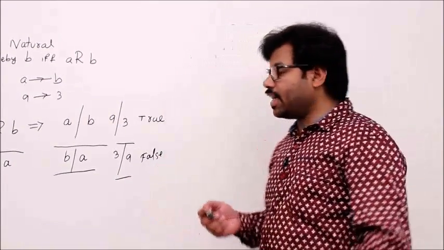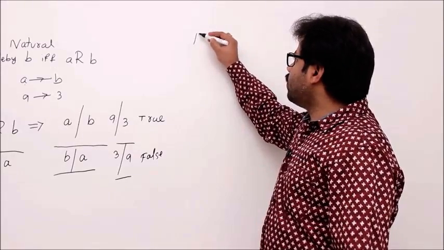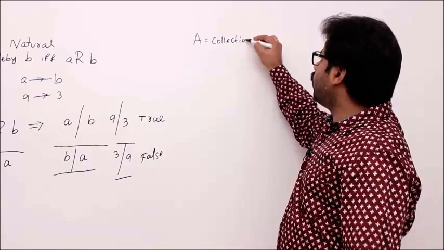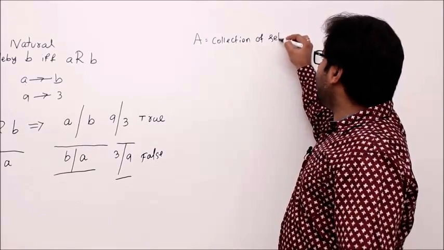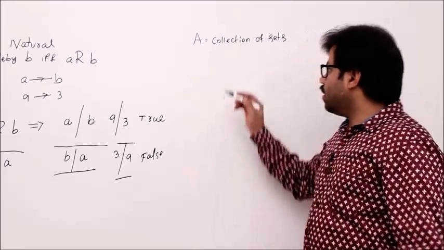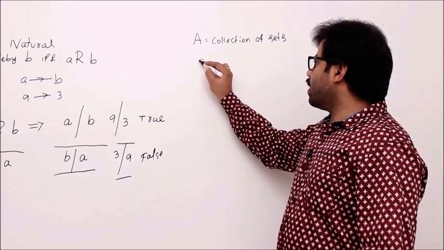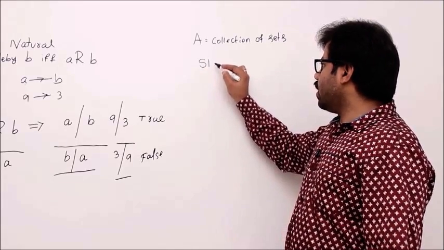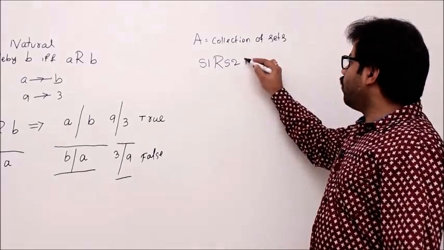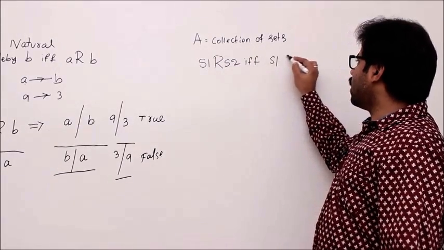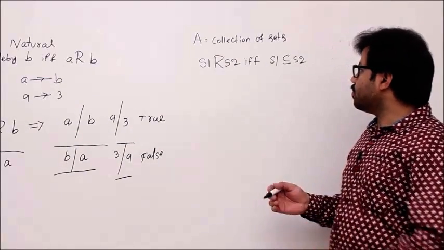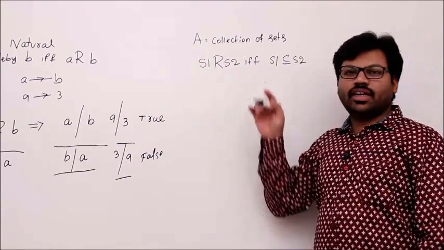One more example is collection of sets. Let me take domain A as collection of sets. That means here elements are sets. We are going to map sets. Now let me define the relation like this. A set S1 is related to S2, this is the relation definition, if and only if S1 is subset or equal to S2. Okay. Now for this example, is it symmetric or not?